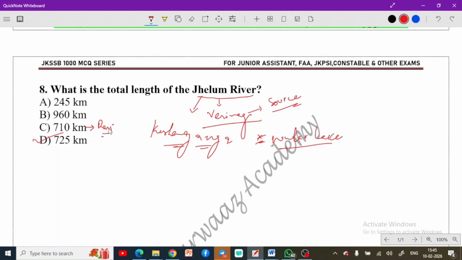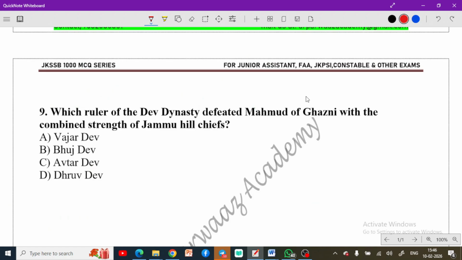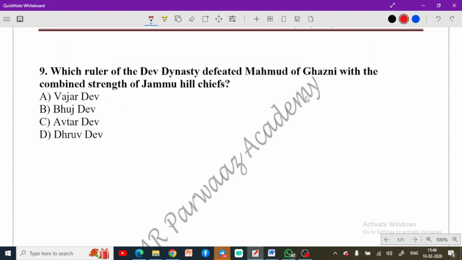Do remember about Jhelum. Jhelum has other names like Veth. We call it Veth in Kashmiri, and it was also known by the name Hydaspes, river of Hydaspes, by the Greeks. So these are all important names as well. Do remember these.